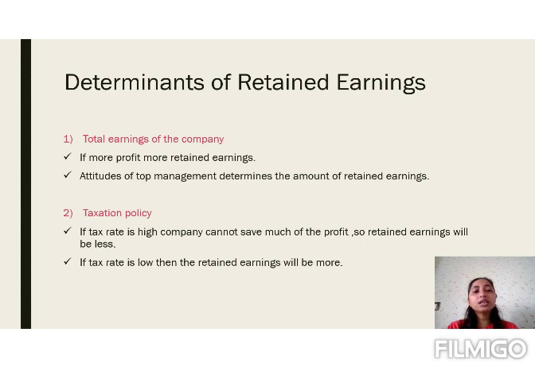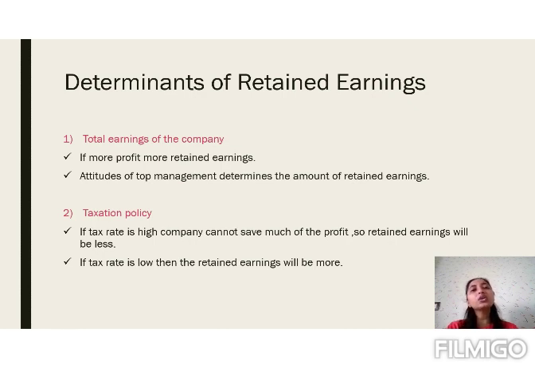Next, we'll move towards the determinants of the retained earning. Now, what are the determinants? Determinants means, to decide the retained earning, there are certain factors. Depending upon these factors, the amount of the retained earning will be decided. These are some of the factors upon which the amount of the retained earning will be decided.